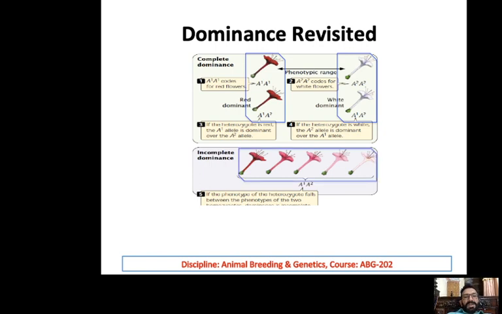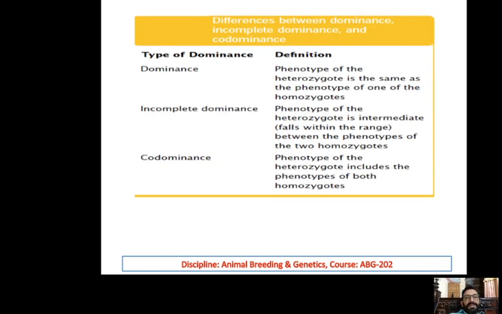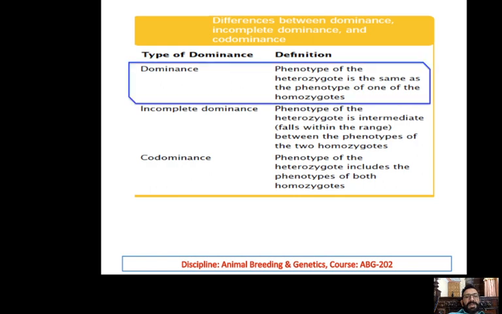But when we intercross these, the results in the heterozygote individuals show a different phenotype. If A1 is completely dominant, then the heterozygote should be red. And if A2 is completely dominant, then the heterozygote should be white. But here the case is different. We can see the shades of the colors from red to pink to light pink, and then ultimately to white. So it is not completely following the dominance character here. And based on this, we derive some basic things.